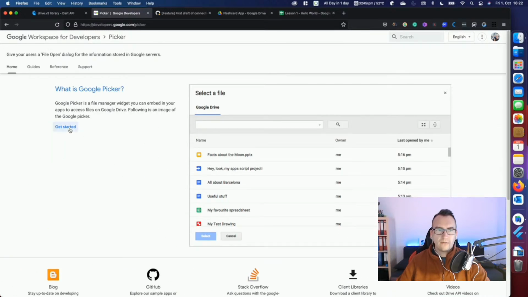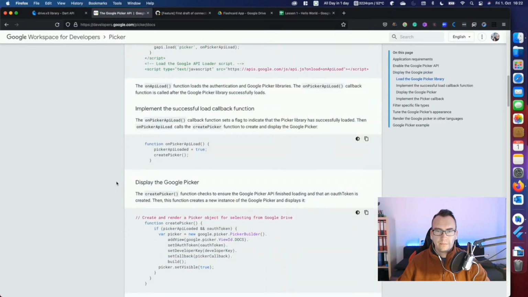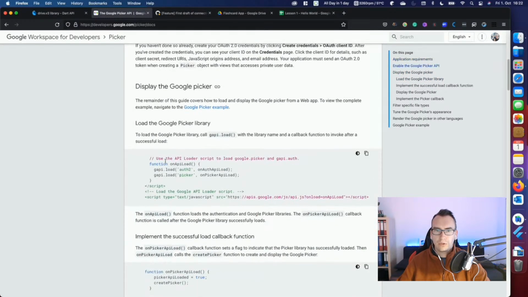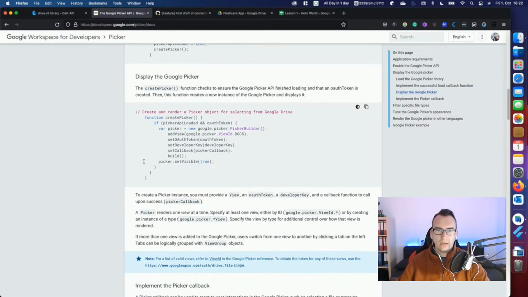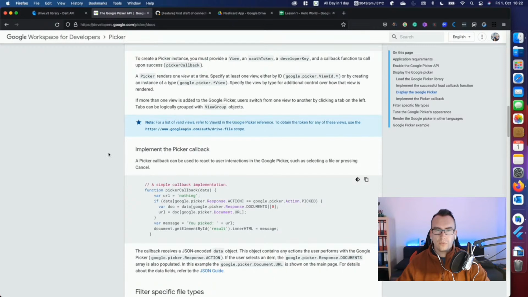So maybe we have something like that, a Google Picker. Yeah, but unfortunately this is not in a programming language that we can directly copy. But maybe... So that would be one option, right? That we show in our application a picker, so that the user can directly use the picker from there. And because everything will be in the right format, everything should work perfectly fine.